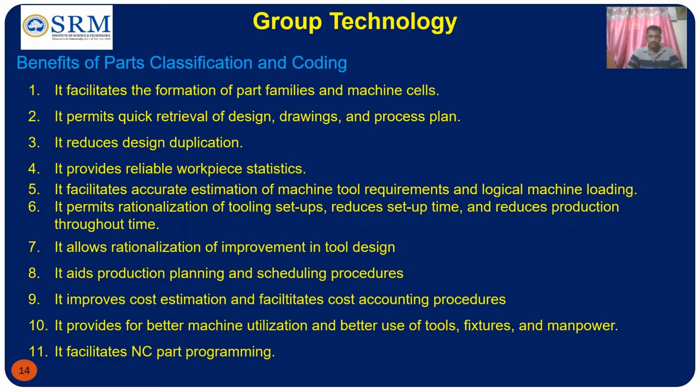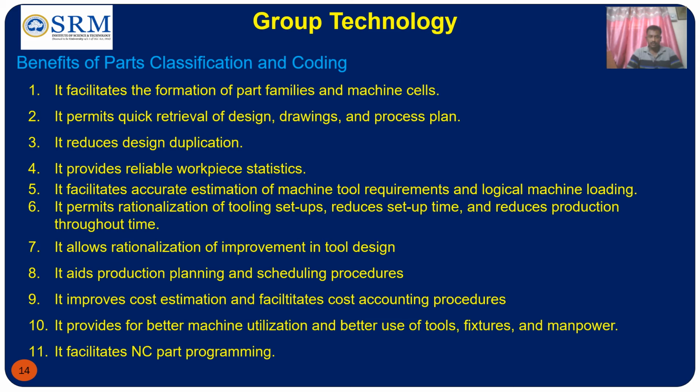Right. Coming to the benefits of a parts classification and coding system: it facilitates the formation of part families and machine cells, as we discussed in the previous slide. It permits quick retrieval of design, drawings and process plans. It reduces design duplication. It provides reliable workpiece statistics. It facilitates accurate estimation of machine tool requirements and logical machine loading. It permits rationalization of tooling setups, reduces setup time and reduces production throughput time. It allows rationalization of improvement in tool design.